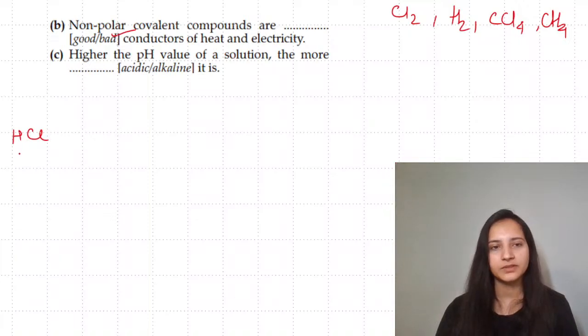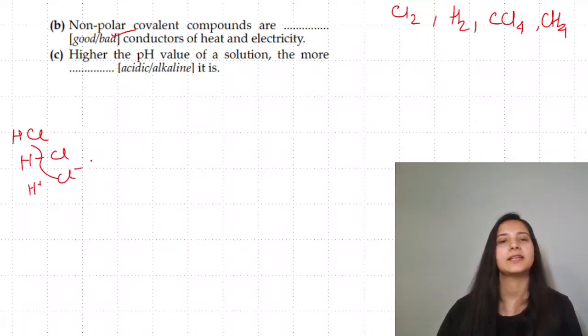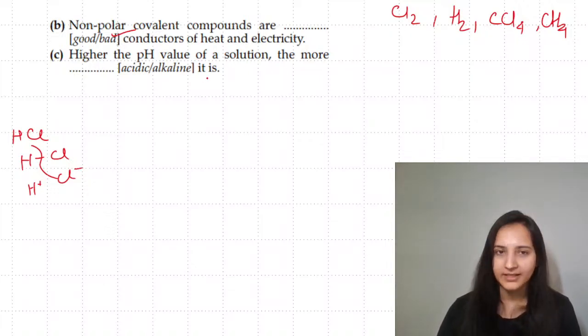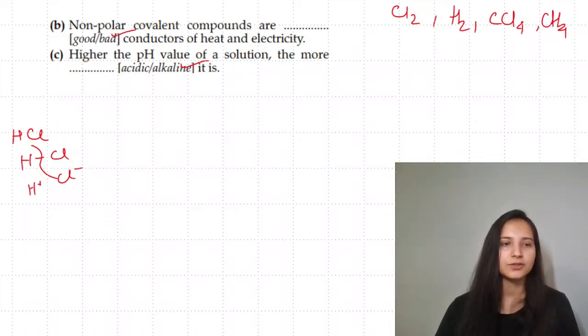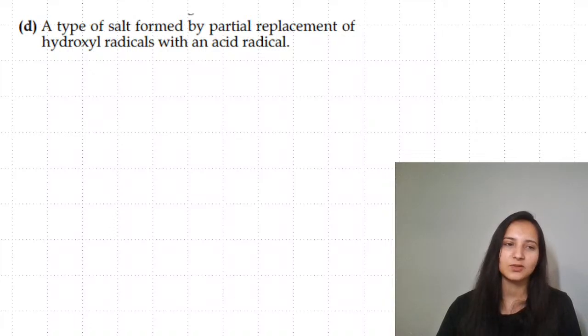So hydrogen and chlorine over here, when you see it is a polar covalent compound, it will split up to form H plus and Cl minus in water. So polar covalent compounds can conduct electricity. Higher the pH value of solution, the more what nature? More is the pH value, more will be the alkaline nature of this specific compound. A type of salt formed by partial replacement of hydroxyl with an acid. So this is going to be basic salt.